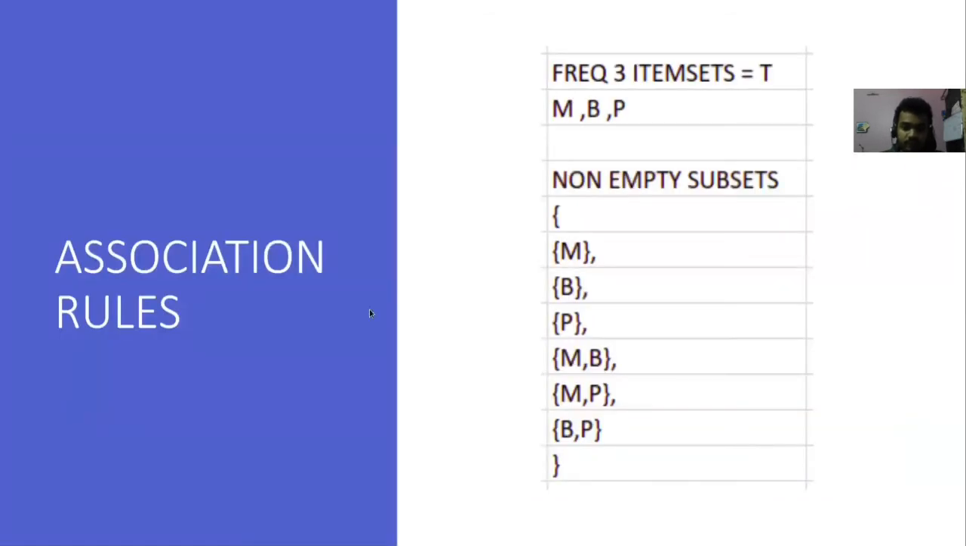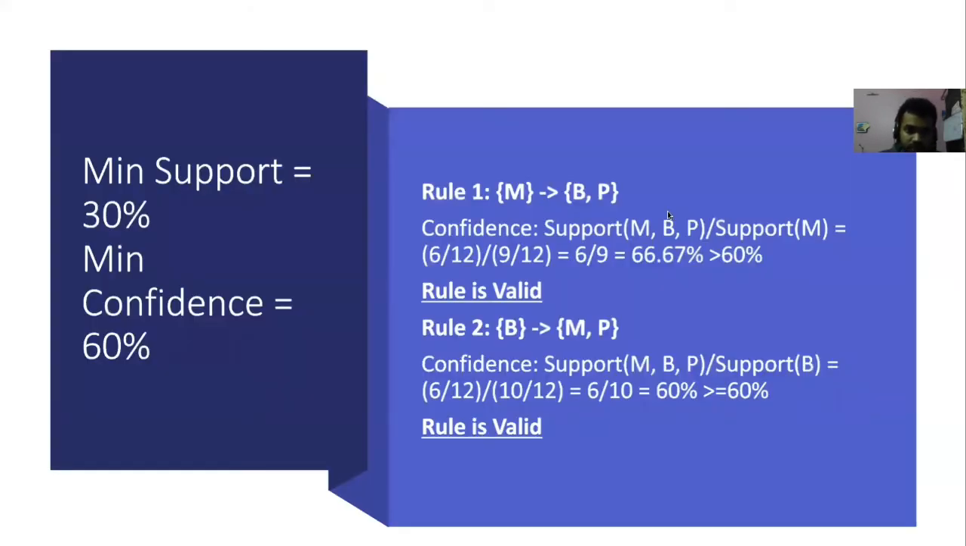Now we look at the association rules. Finally we got this set MBP, which we consider as T, and we find the non-empty subsets of this, which are MB, MP, BP, M, B, and P. We are not considering the subset which is MBP itself. We have the minimum support as 30% and the minimum confidence as 60%.